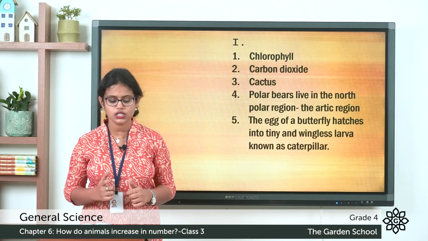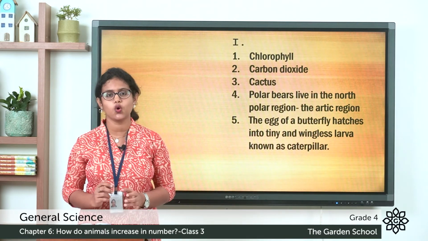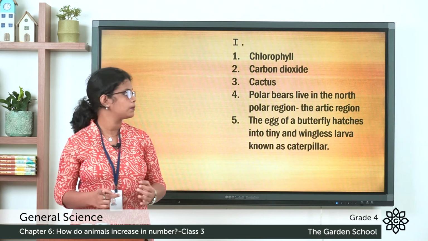So what is the first question? What is the green pigment present in plants called? So it is called as chlorophyll. So the answer is chlorophyll.